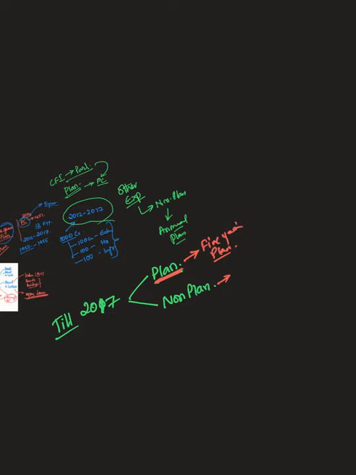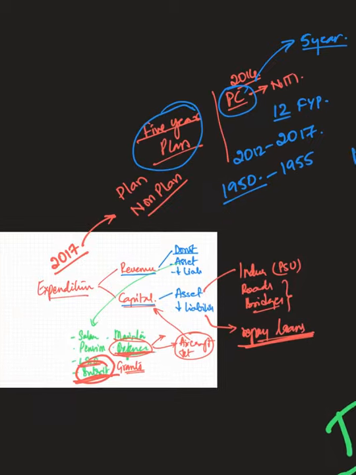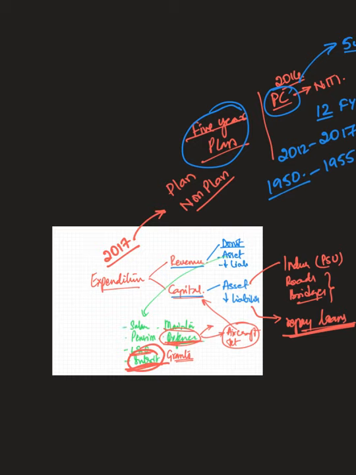It was assumed that all planned expenditures were capital in nature. That means it created assets. Whereas non-planned expenditures could be classified into capital and revenue. So this gave rise to a threefold classification: planned capital expenditure, non-planned capital expenditure, and non-planned revenue expenditure. You might be getting a lot of confusion here. This is the reason why even the government decided to do away with it, and a very simple classification is now adopted, that is revenue and capital expenditure.